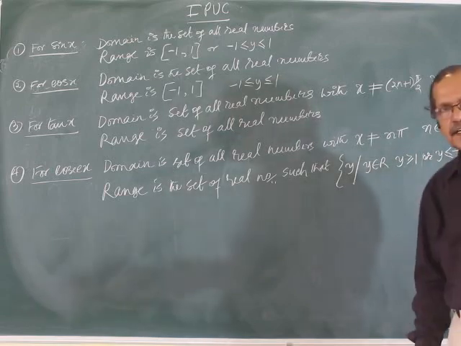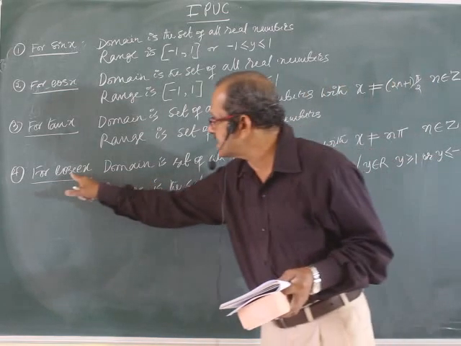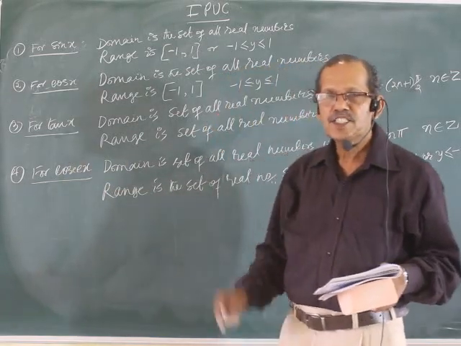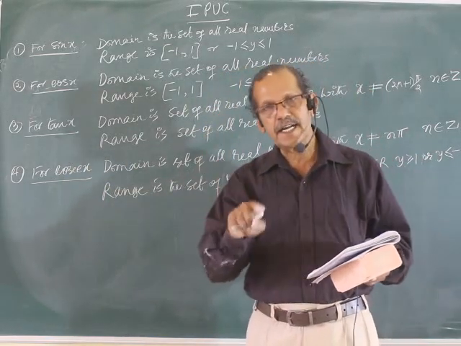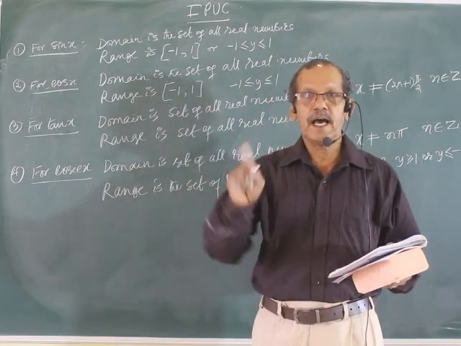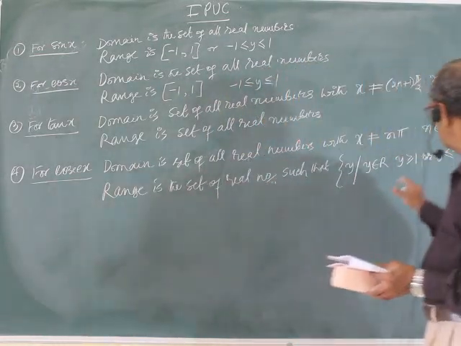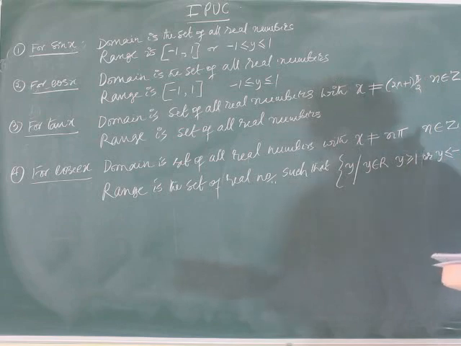Write the range correctly. Since it is a reciprocal of sine, whose value is between minus 1 and 1, therefore its reciprocal is greater than or equal to 1 or less than or equal to minus 1. Remember.